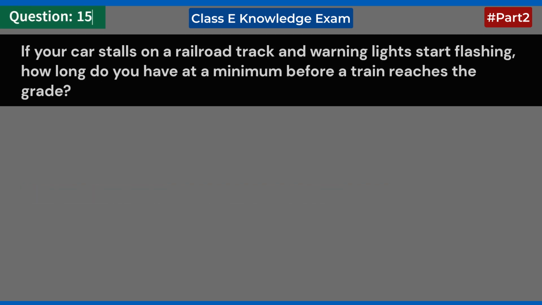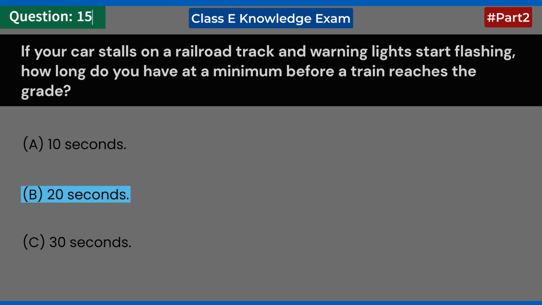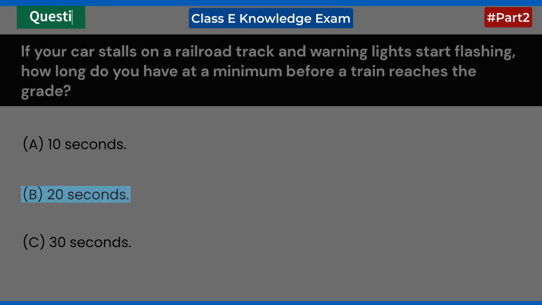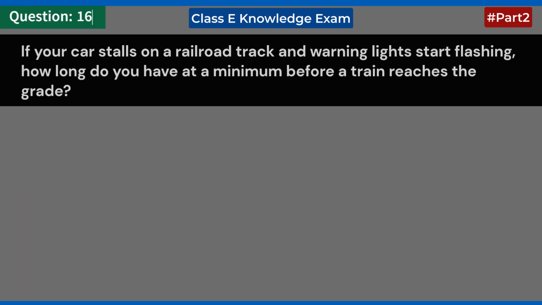If your car stalls on a railroad track and warning lights start flashing, how long do you have at a minimum before a train reaches the grade? A. 10 seconds. B. 20 seconds. C. 30 seconds. Answer: B. 20 seconds.